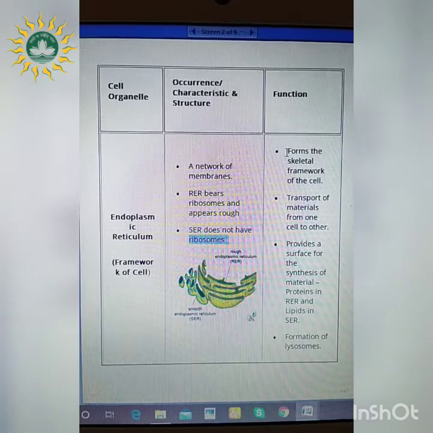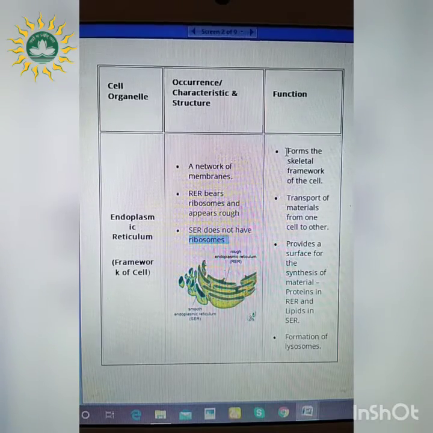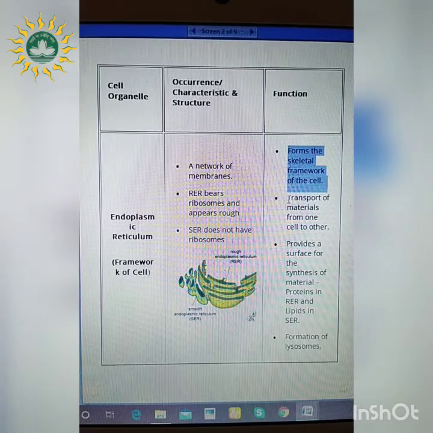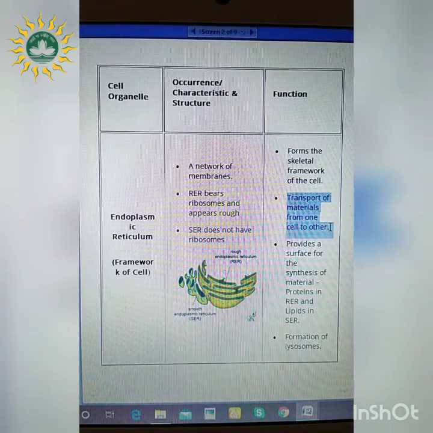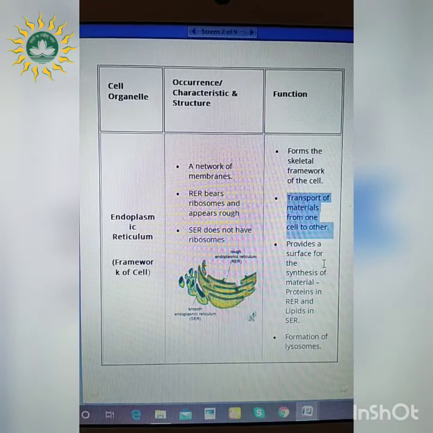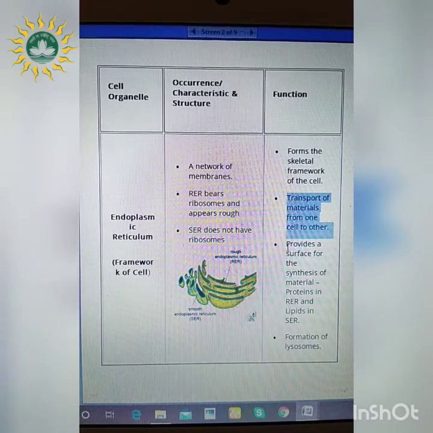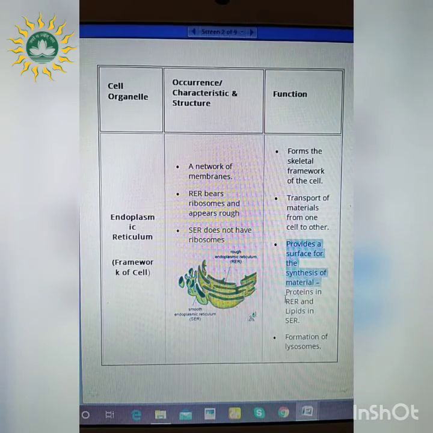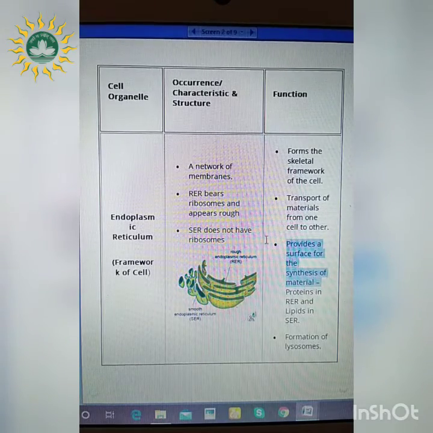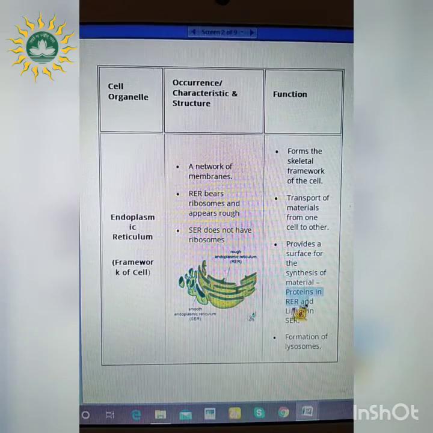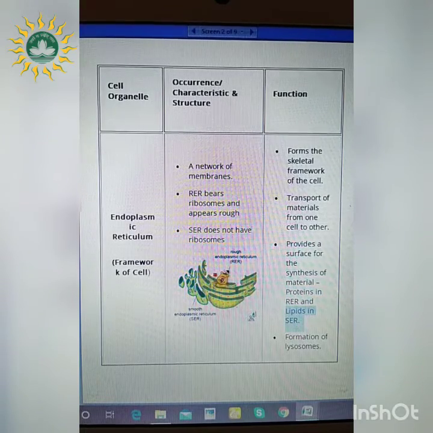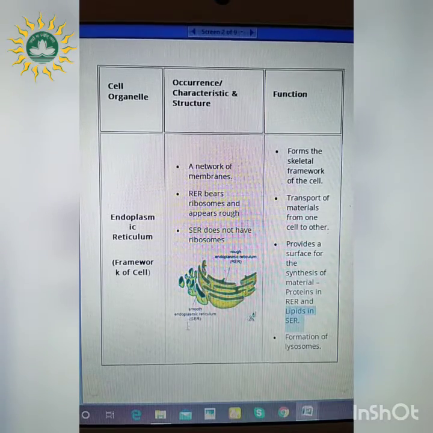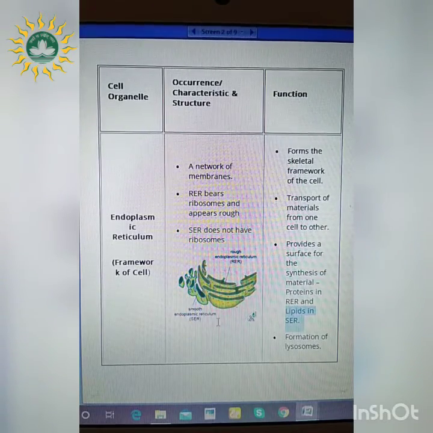Next is function. First function is it forms the skeletal framework of the cell. That means it provides a shape to the cell. Secondly, it transports the material from one cell to another. That means the process of transport is taking place with the help of endoplasmic reticulum. Third is it provides a surface for the synthesis of materials. How? In case of RER, we have studied the ribosome is present. So, proteins in case of RER and lipids in case of SER. So, do remember that the rough endoplasmic reticulum is helping in the synthesis of proteins, and the smooth endoplasmic reticulum is helping in the synthesis of lipids.